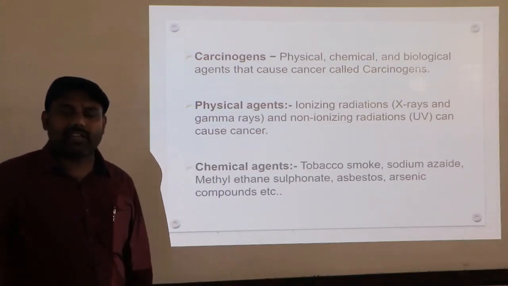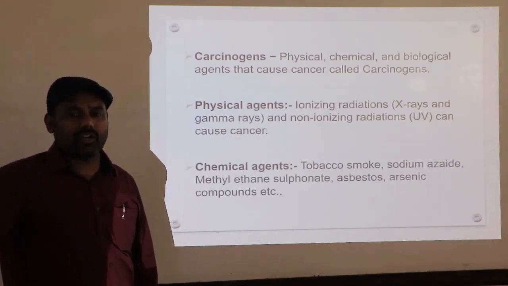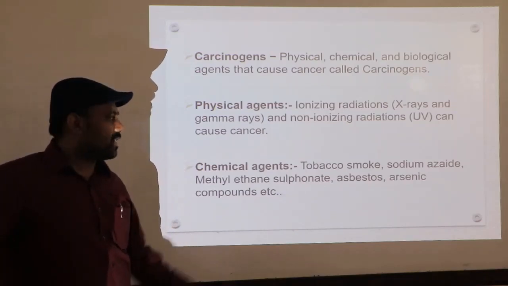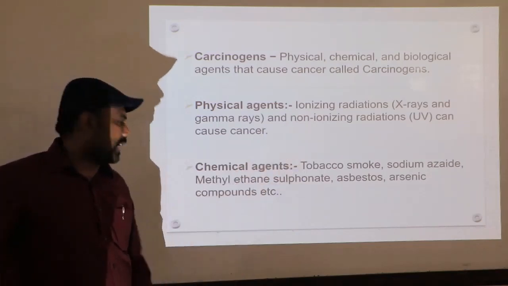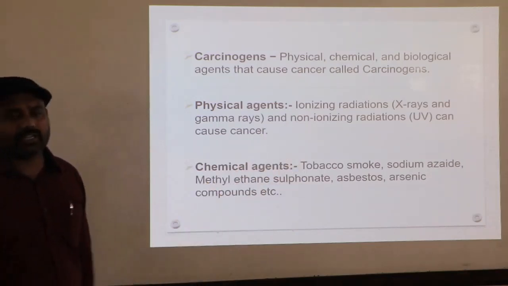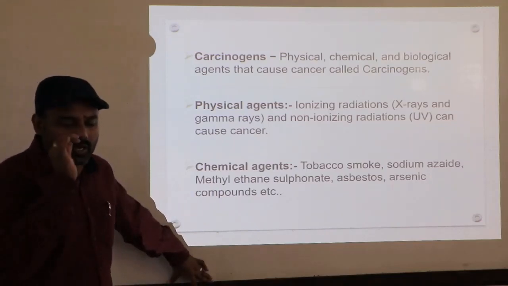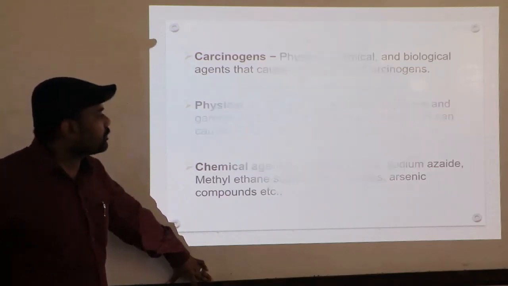In our nature there are chemicals which can cause cancers. Those are called chemical carcinogens, such as tobacco chewing, tobacco smoke, sodium azide, methyl ethane sulfonate, asbestos and arsenic compounds. These compounds are simply considered carcinogenic chemicals.